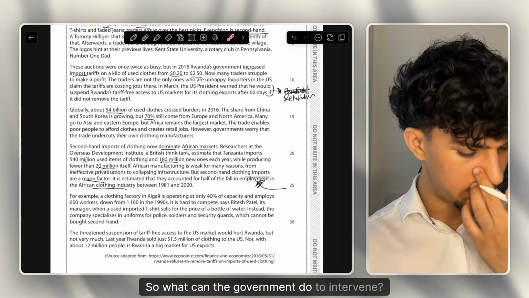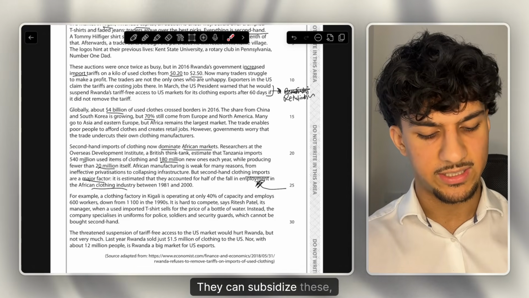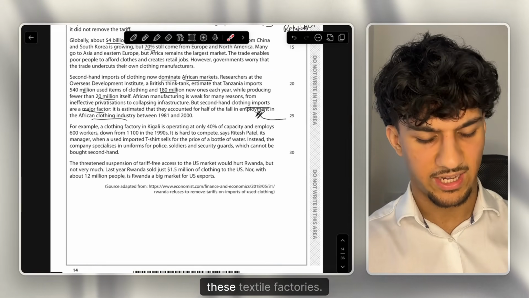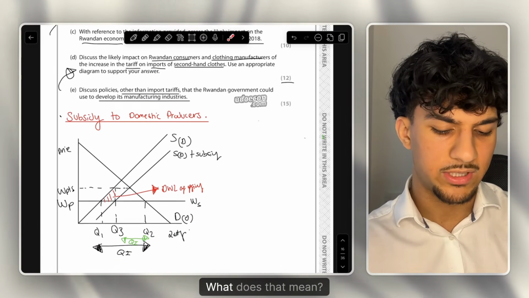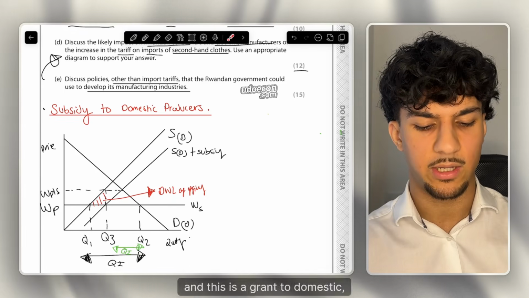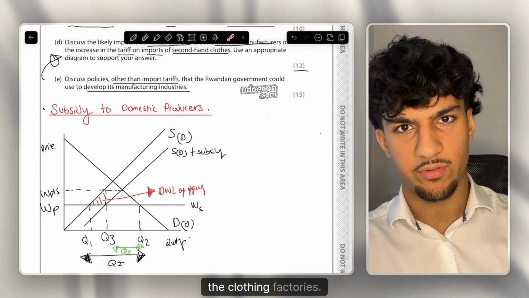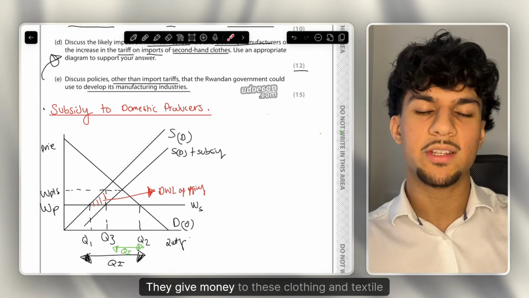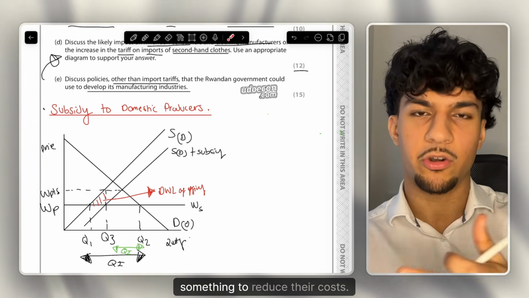So what can the government do to intervene, and what policy are we talking about? They can subsidise these clothing factories, these textile factories. And by subsidising these clothing textile factories, what does that mean? So, of course, a subsidy is a grant, and this is a grant to domestic producers. For example, they give money to the clothing factories. What does that mean? They give money to these clothing and textile factories. They can spend it on, for example, something to reduce their costs.